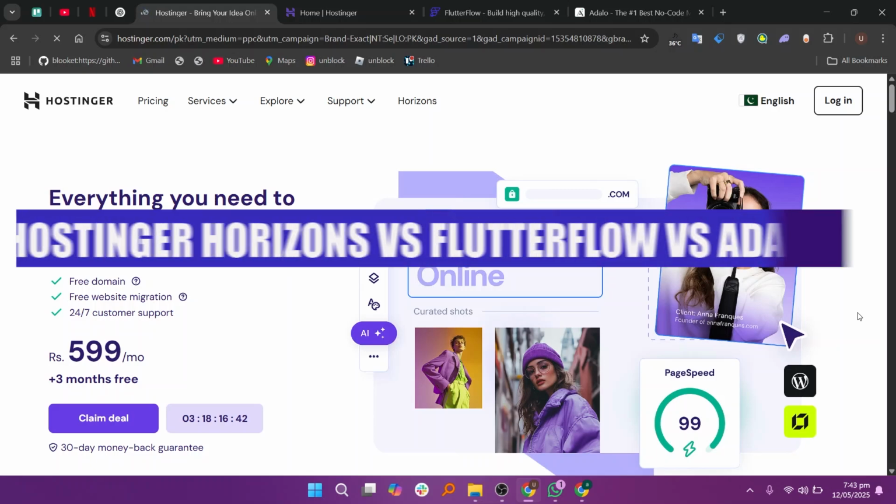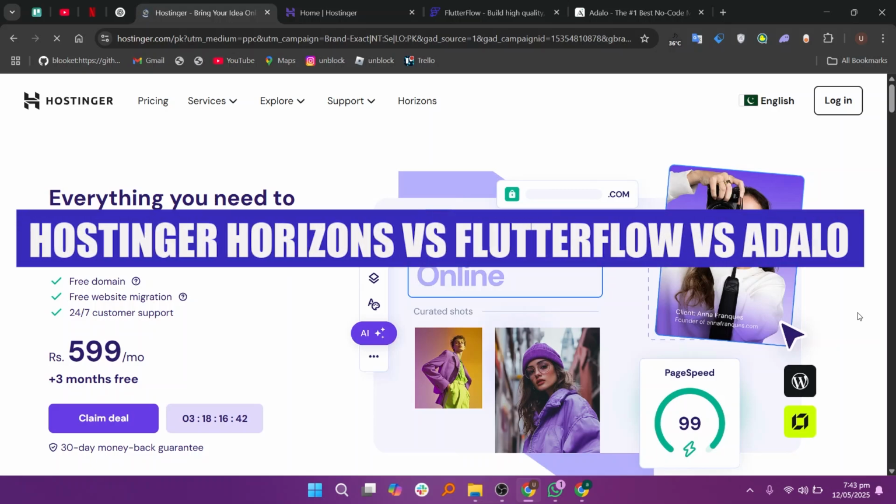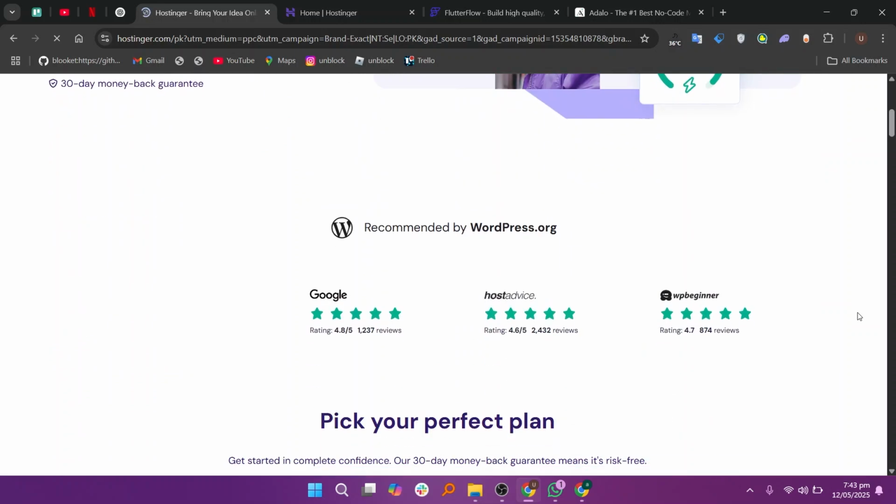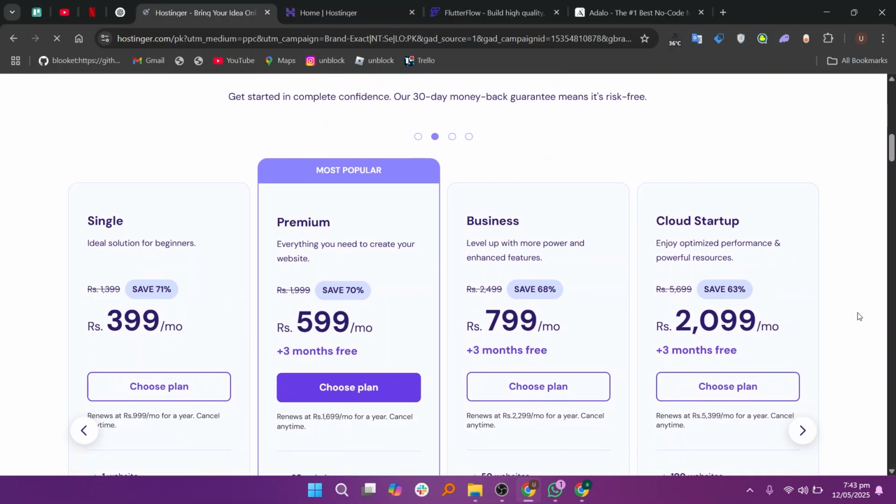Hey everyone, today I'll compare Hostinger, Horizons, FlutterFlow, and Adalo. Hostinger, Horizons, FlutterFlow, and Adalo are all no-code or low-code platforms that help you build apps without writing full code. But they work differently and are made for different types of users.